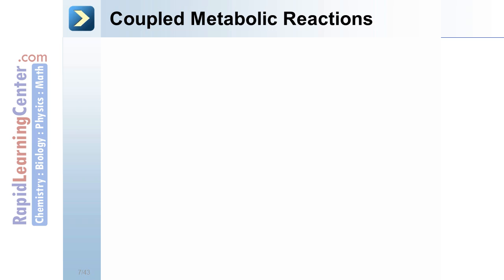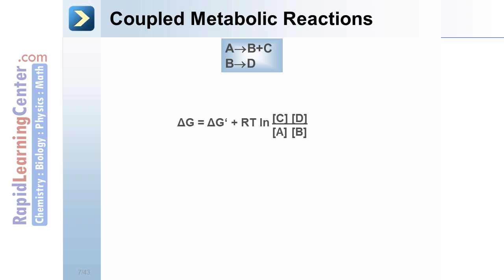Coupled metabolic reactions. Let's look at the equation. A goes to B plus C. B then goes to D. The delta G is described by this equation: delta G prime plus RT times the natural log of the products of the concentration of C times D divided by A times B. Notice those square brackets. That always refers to the concentration.